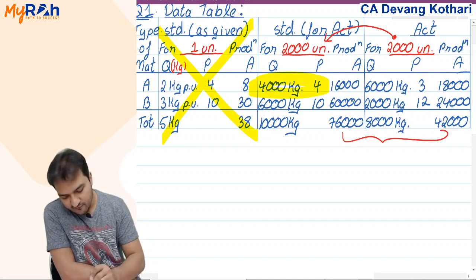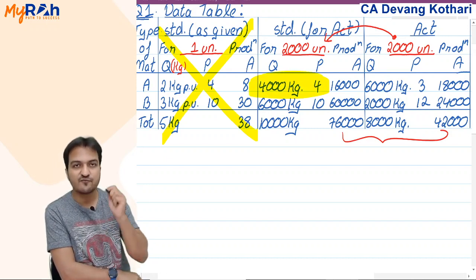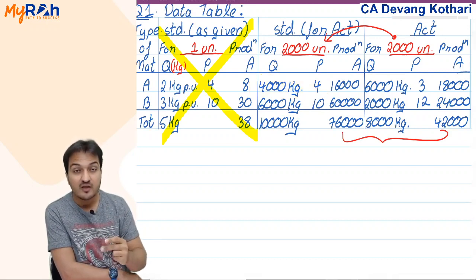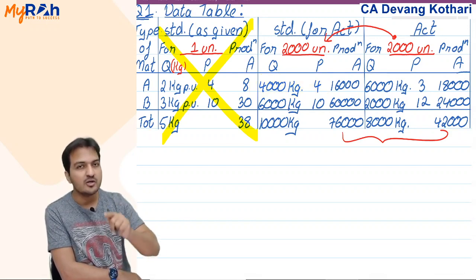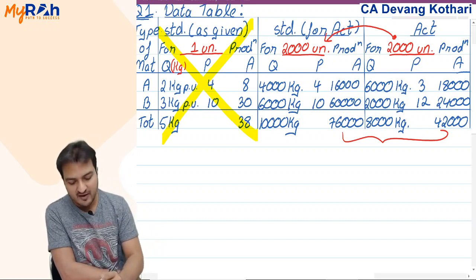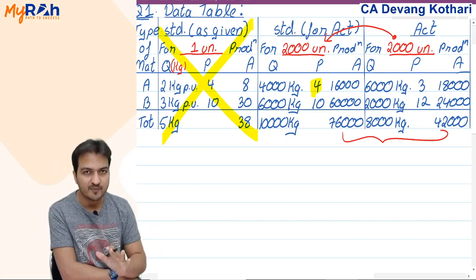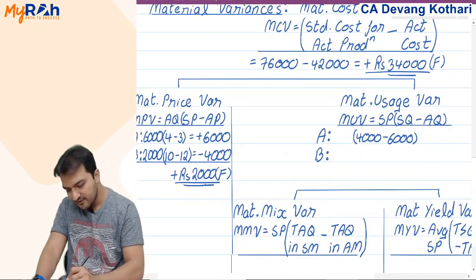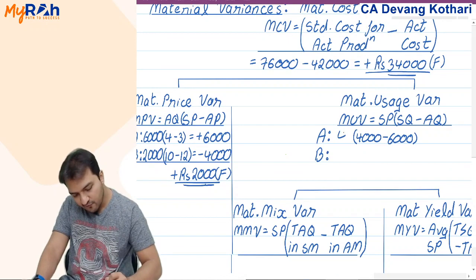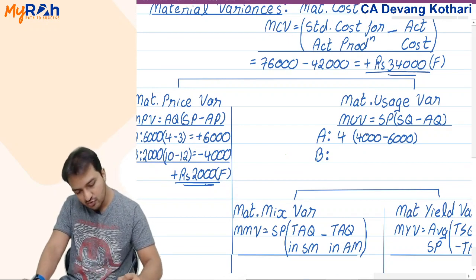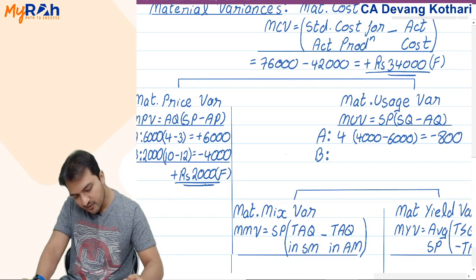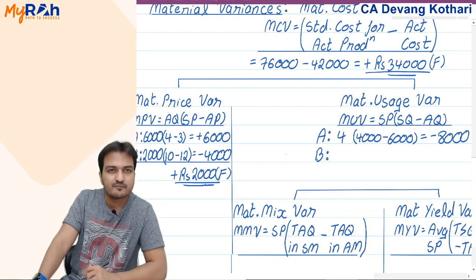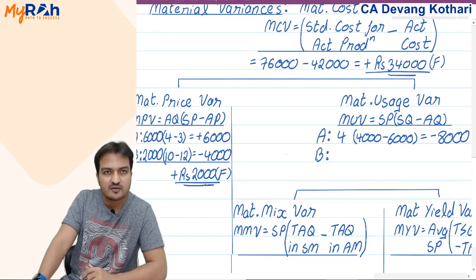So for this 4 rupees material, if you consume 2000 extra, then on that 2000 also you should have paid that 4 rupees price. So on that extra 2000 kgs you must have paid 4 rupees per kg. So 2000 into 4, you incurred 8000 rupees extra because you consumed extra material.